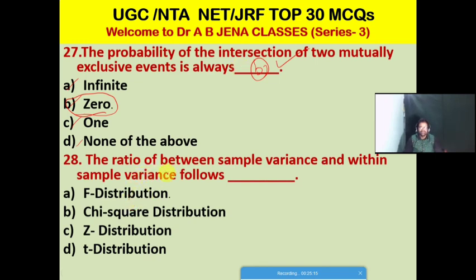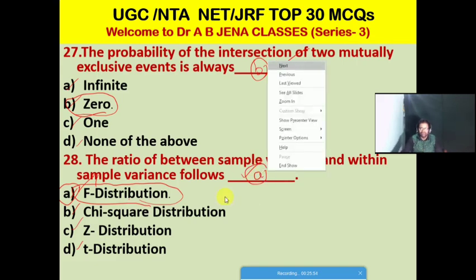So next MCQ: the ratio of between sample variance and within sample variance follows which type of distribution? A, F distribution; B, chi-square distribution; C, Z distribution; D, T distribution. So friends, A is the right option for this MCQ. The ratio of between sample variance and within sample variance follows the F distribution. So A is the right option.